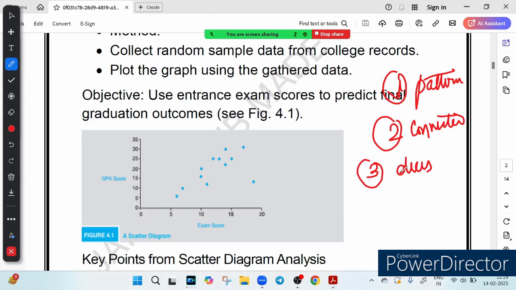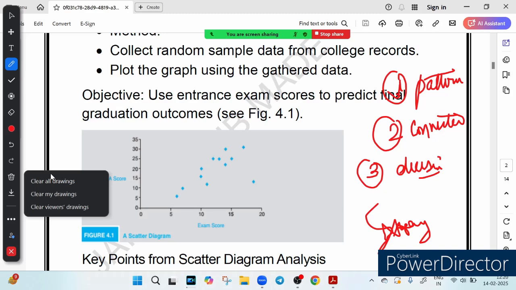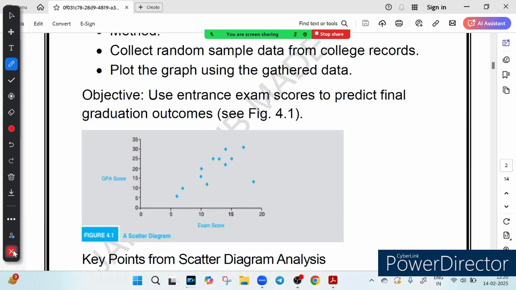So what we learned from there is that scatter diagrams are like X-ray vision. They are like X-ray vision for numbers. They help us spot trends and make smart predictions.